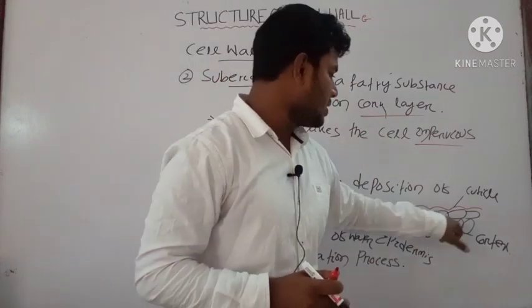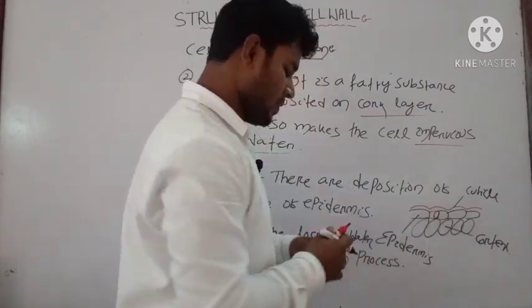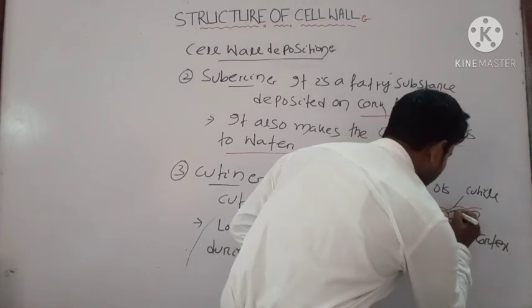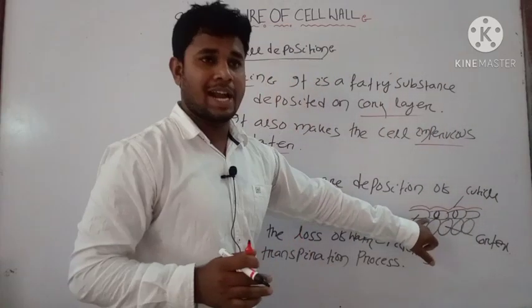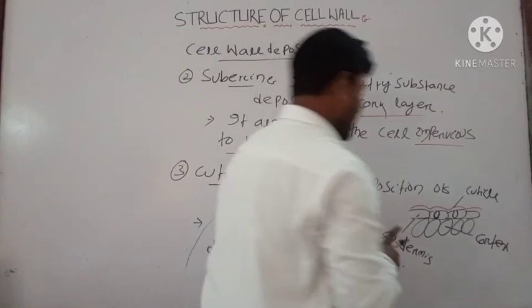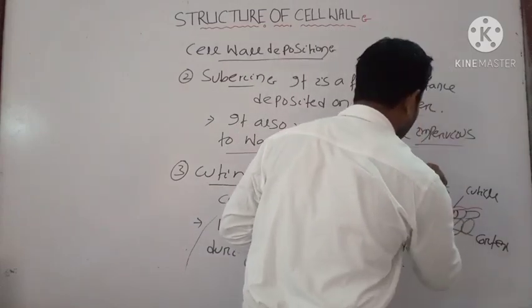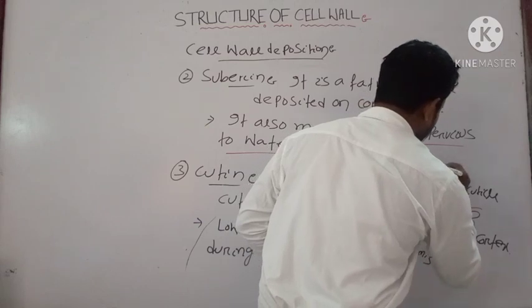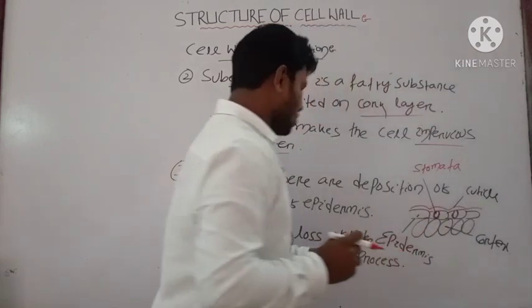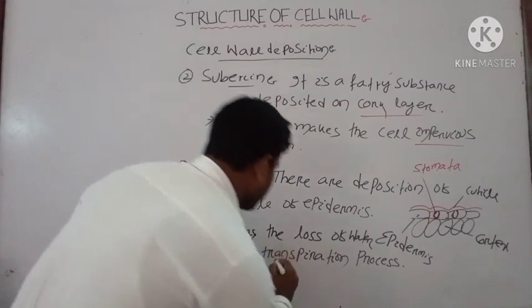There is presence of small stomata-like openings in the epidermis. You can find small openings in the epidermis. Those openings are known as your stomata. Okay. Then one process is there, the transpiration process.